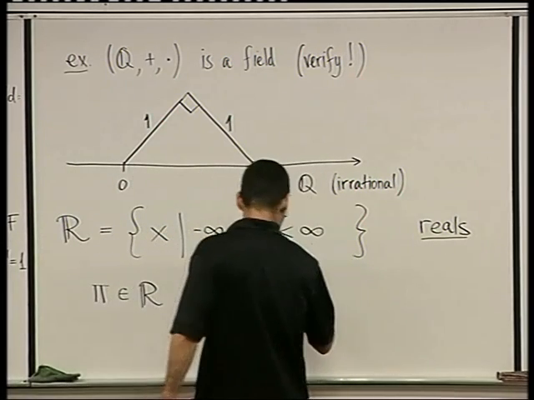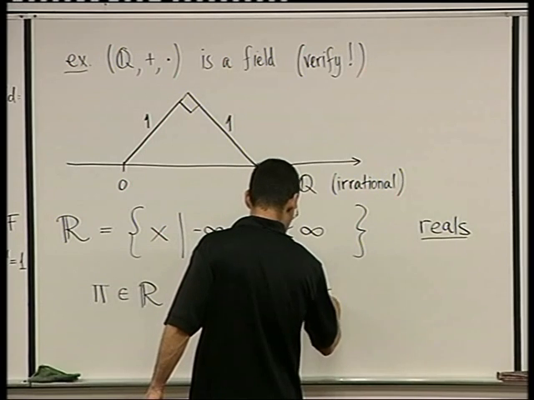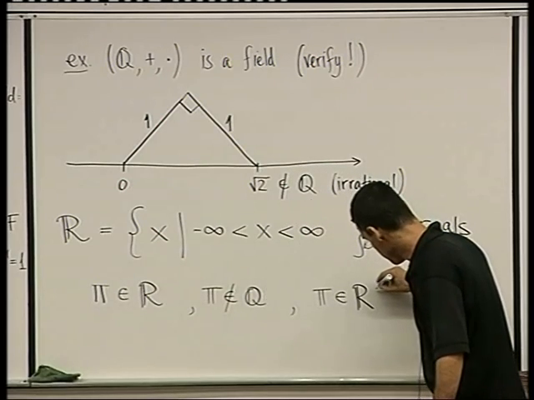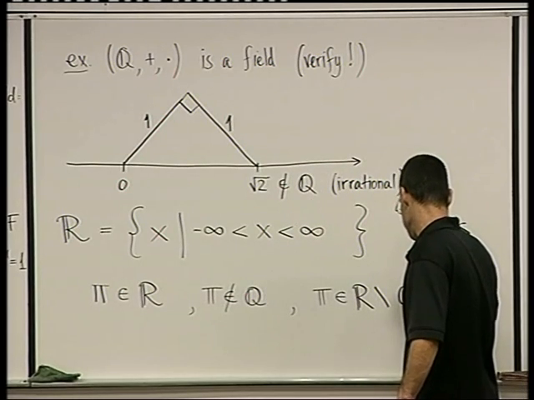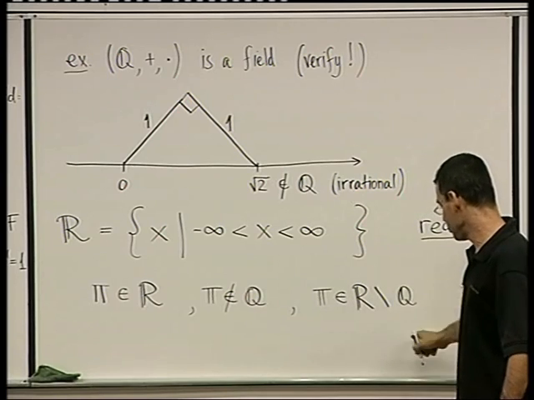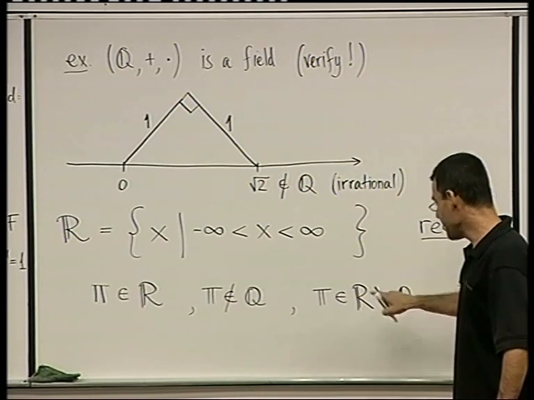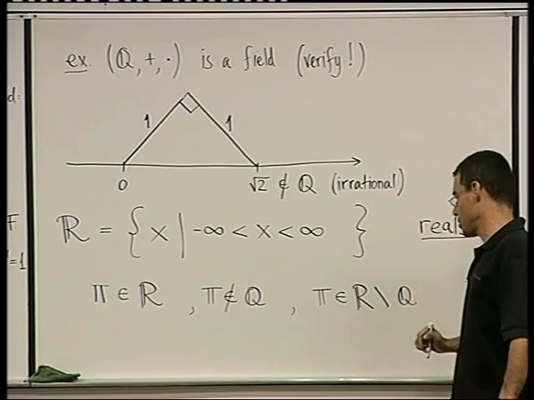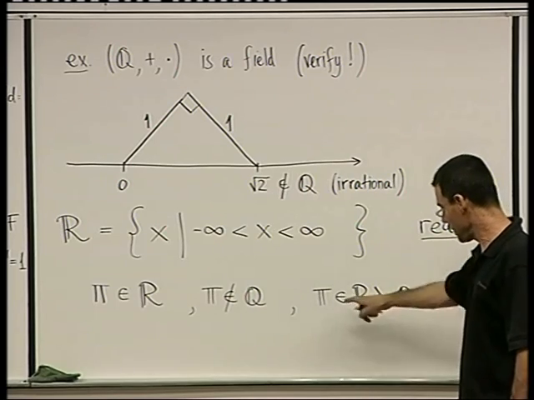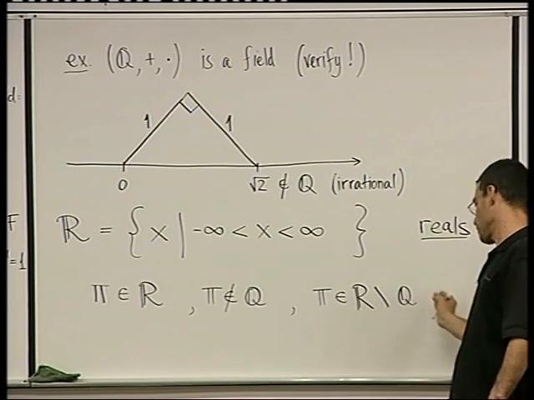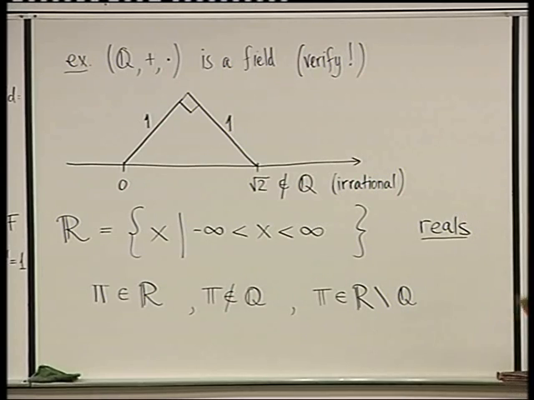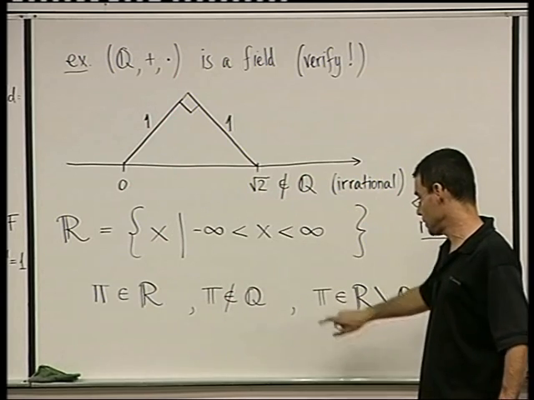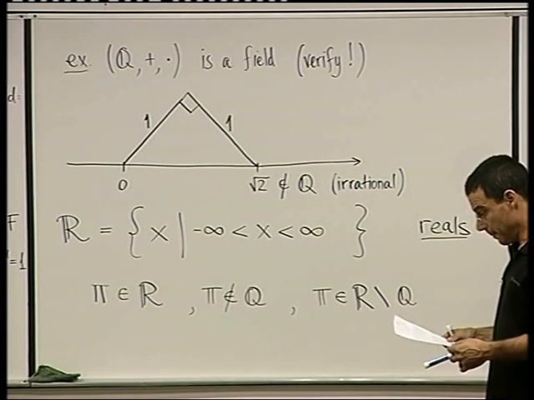Another way of denoting this, I'm going to introduce it, is that pi belongs to R minus Q. So this back-tilted slash here is minus of sets. So pi belongs to the reals without the rationals. So pi is irrational. Okay, is this clear? To R without the rationals. So all these are various ways of denoting. So is root 2, by the way. You can substitute root 2 here.